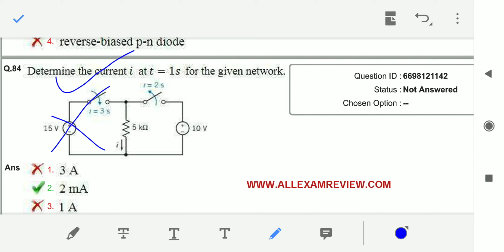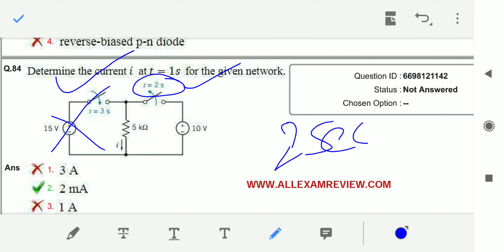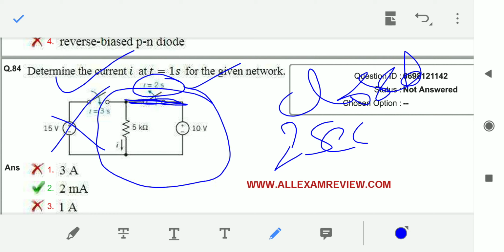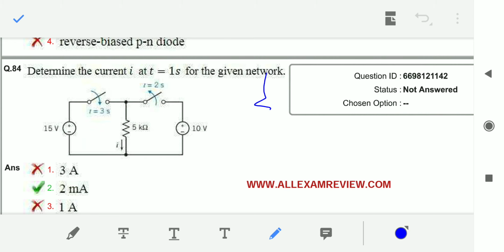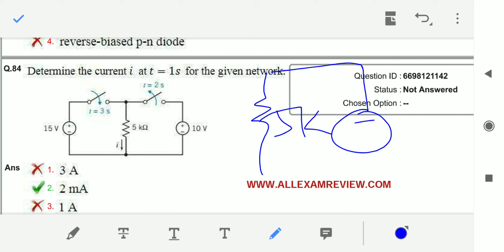And coming to S2, if you observe carefully, it is opening at 2 seconds. Then when it is opening at 2 seconds, it means up to 2 seconds it is closed. That means this is a short circuit like this. Then only this circuit remains. Our circuit looks like 5K and 10 volt, and the current flows like this.